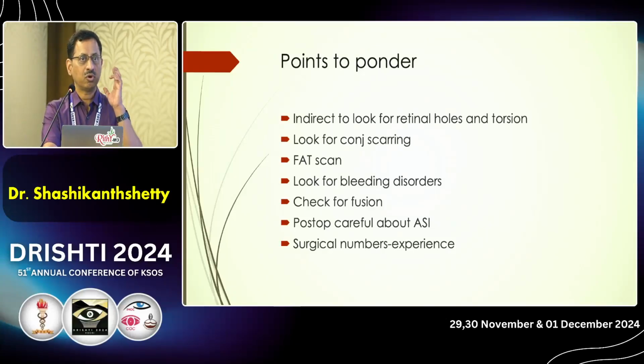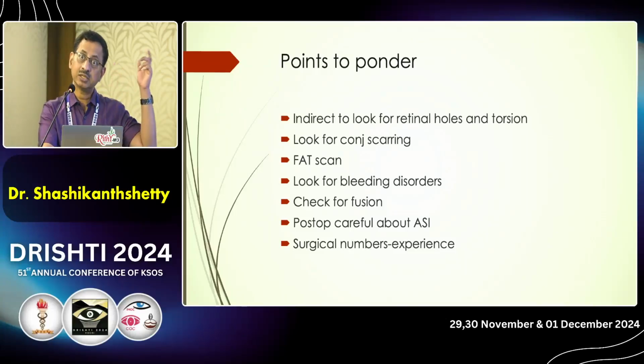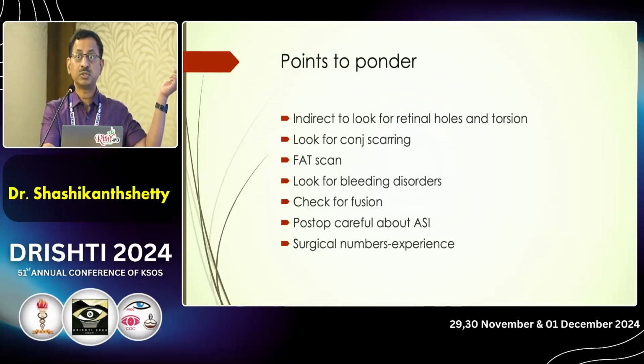That will give you a lot of clues whether there's a coexisting oblique dysfunction. Look for conjunctival scarring. Sometimes the patient may not give you a history that he was operated on at an earlier age. So when you're doing an anterior segment examination, look very carefully for conjunctival scarring suggestive of old strabismus surgery, or they might have had old retinal detachment surgery which can also induce strabismus.